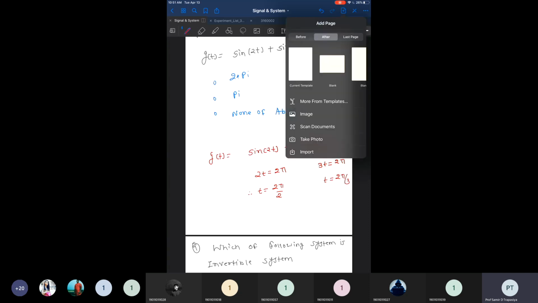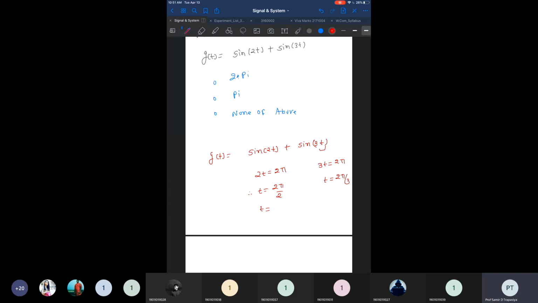So that is when t is equal to pi for this case, and 2 pi by 3 for the other case. But both signals are added together, and in such cases we have to find the LCM of these. Suppose this is T1 and this is T2. We need to find something to multiply with T1 and something to multiply with T2, so we can have a common equation.